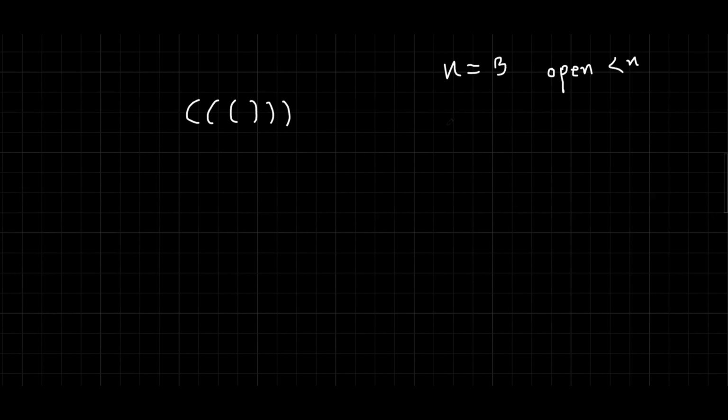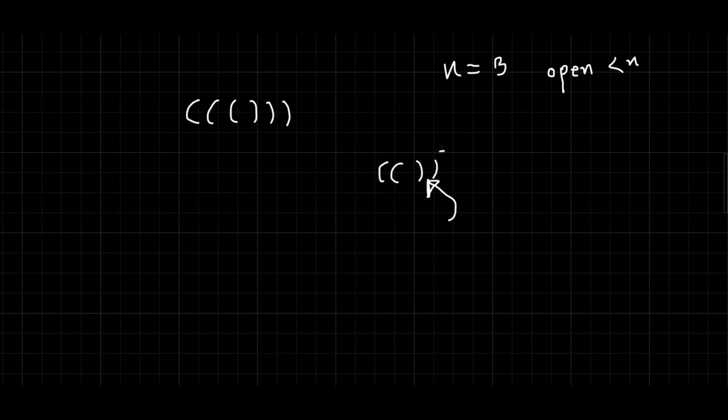Now we have to determine the condition for using the closing bracket. This is a little bit tricky. Suppose this is one of the sequences: open bracket, closing bracket. Now if we add another closing bracket, the sequence will still be valid.